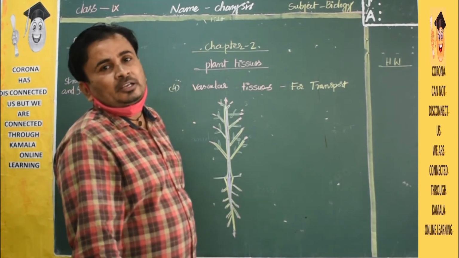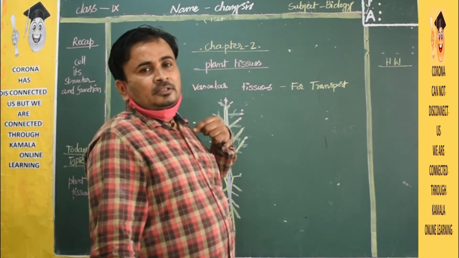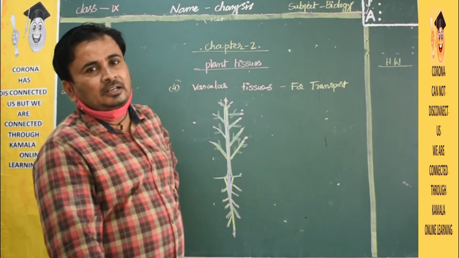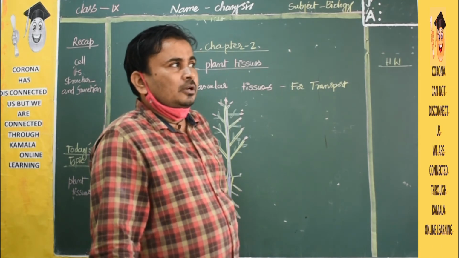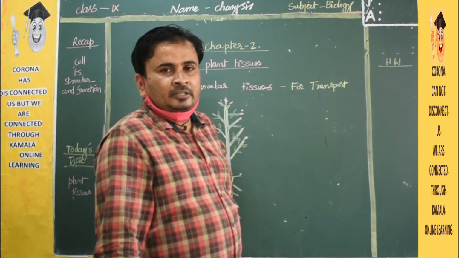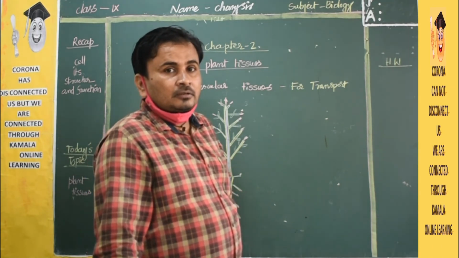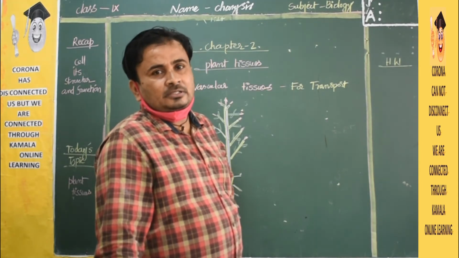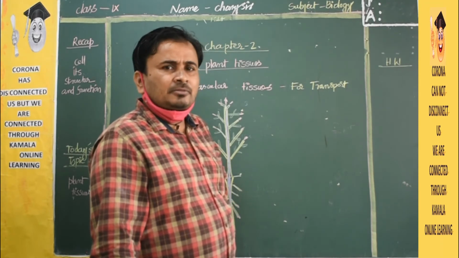It will cover the body of the plant, like how we wear a shirt. So it will protect from the external environment. The dermal tissues will protect the plant body from high temperatures and low temperatures. In summer season, very high temperatures will be there.